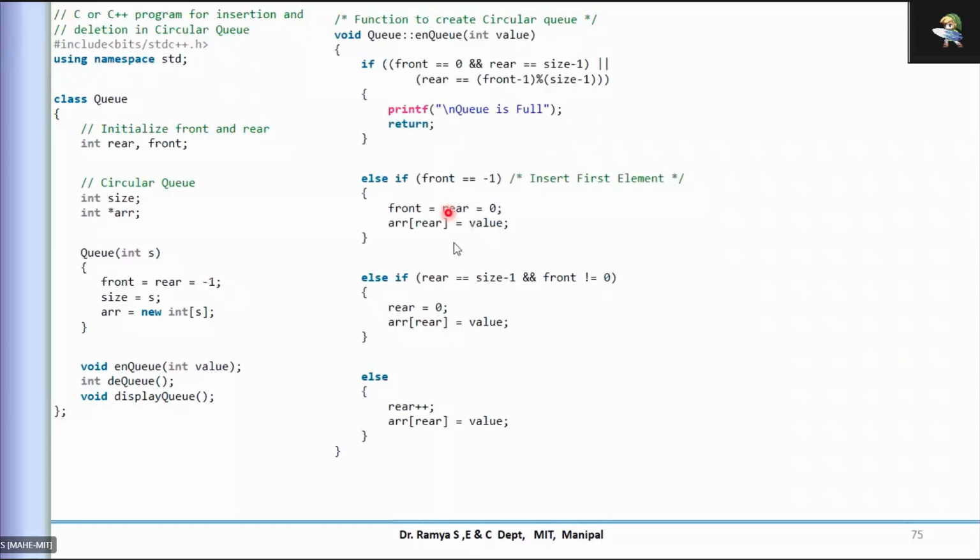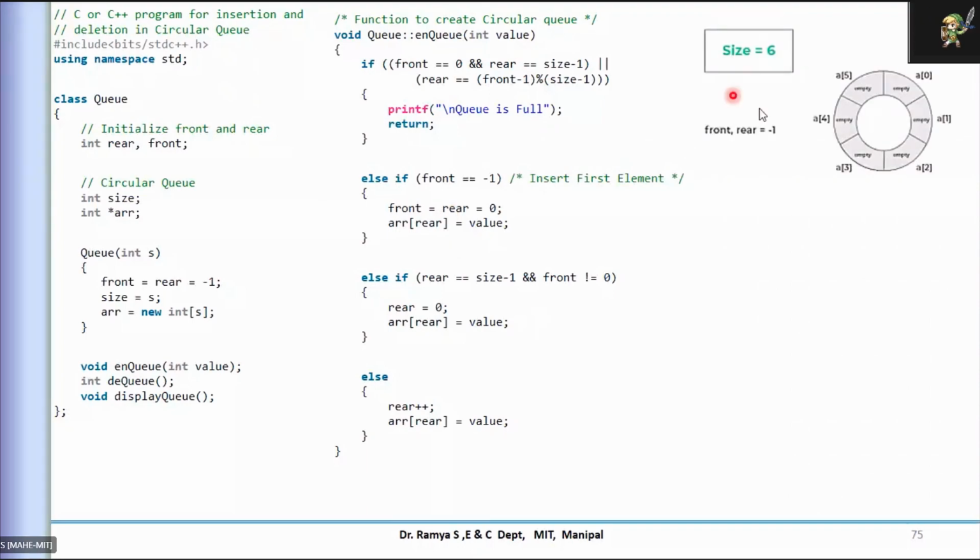Now let us see how I can implement this. I have written some code, so let us see the insertion. This is your queue, and the size is 6 here. So I have taken an array which can hold 6 elements, and initially it is pointing at 0. These are the elements. As we discussed, front and rear are initialized to -1, so that ensures there is no element in the queue.